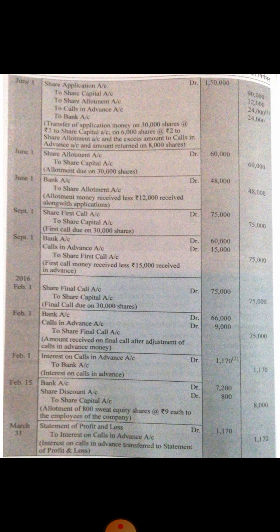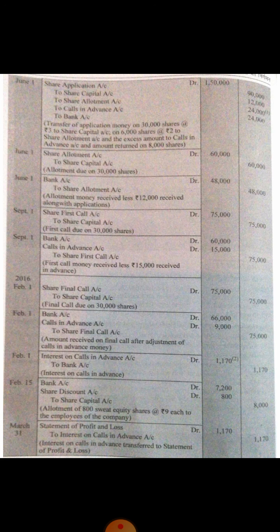Clear? In this practical problem, there were two numbers of shares. One is 30,000, another is 50,000. 30,000 is the issued number of shares. 50,000 is the number of shares for which the applicants have applied.